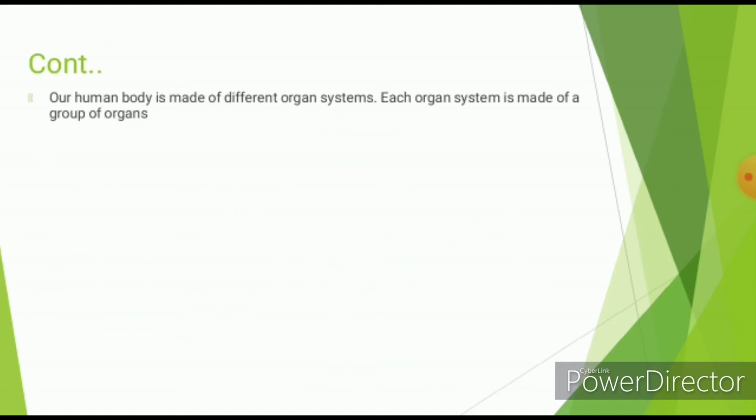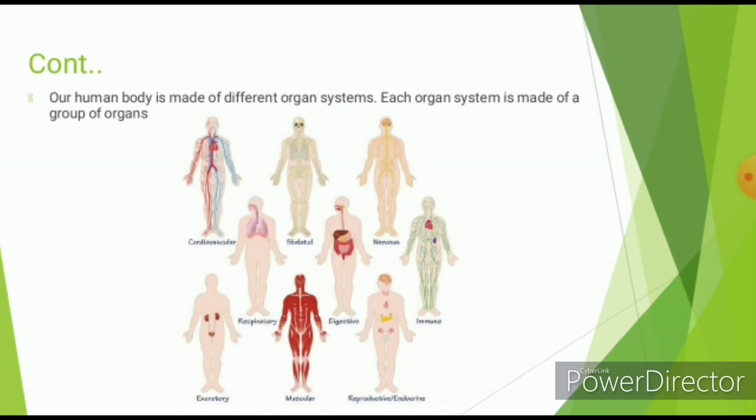A human body is made of a group of organ systems like vascular, skeletal, nervous, respiratory, digestive, immune system, excretory, muscular and reproductive. Each organ system is made of a group of organs.